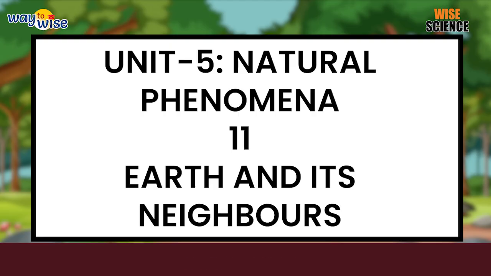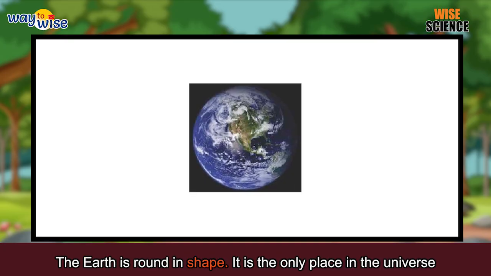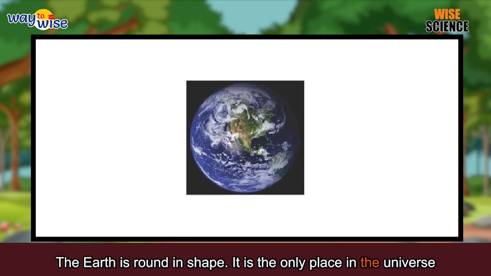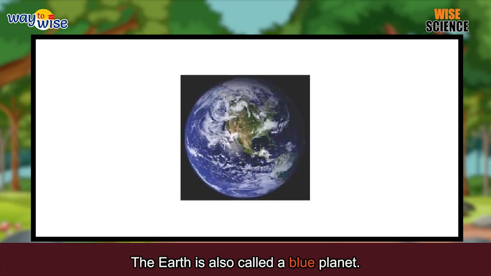Unit 5 Natural Phenomena. Chapter 11 Earth and its Neighbors. The Earth. The Earth is round in shape. It is the only place in the universe where life exists. The Earth is also called a blue planet.